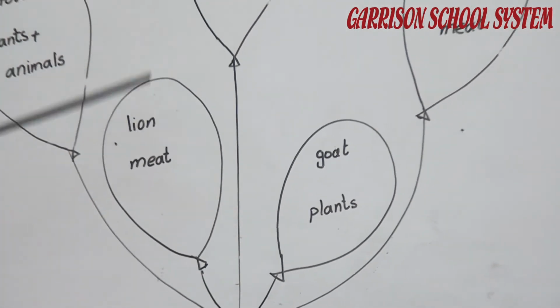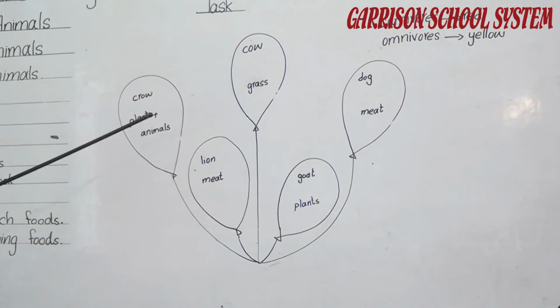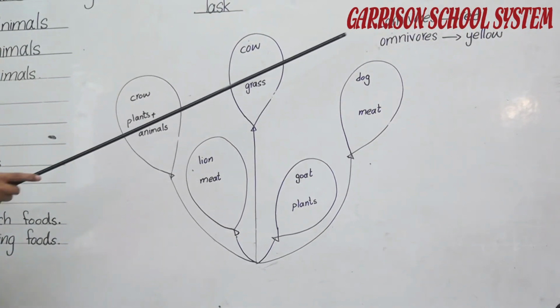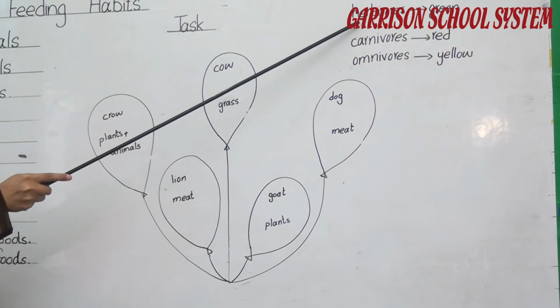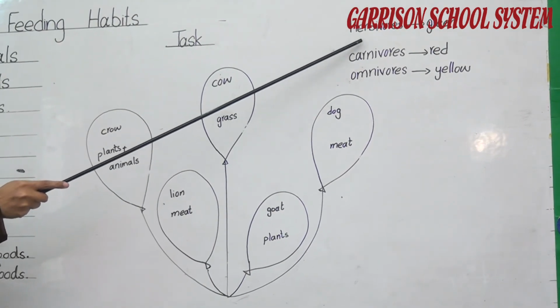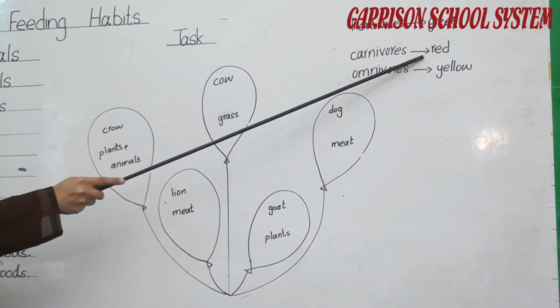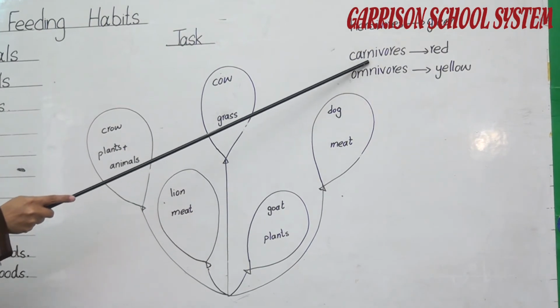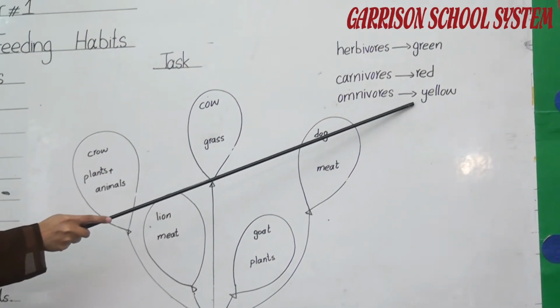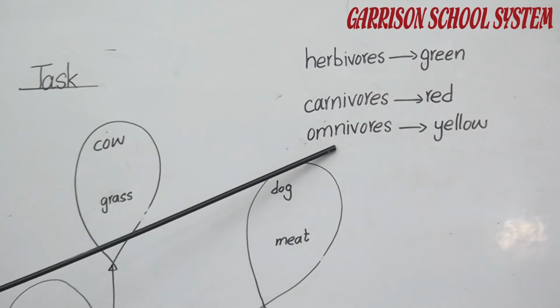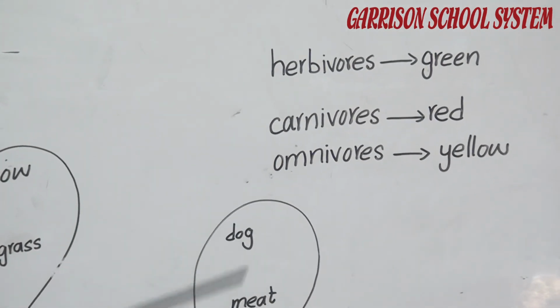Now what do you have to do after this? You have to color the balloon green if the animal is a herbivore, you have to color it red if the animal is a carnivore, and you have to color it yellow if the animal is an omnivore. Okay.